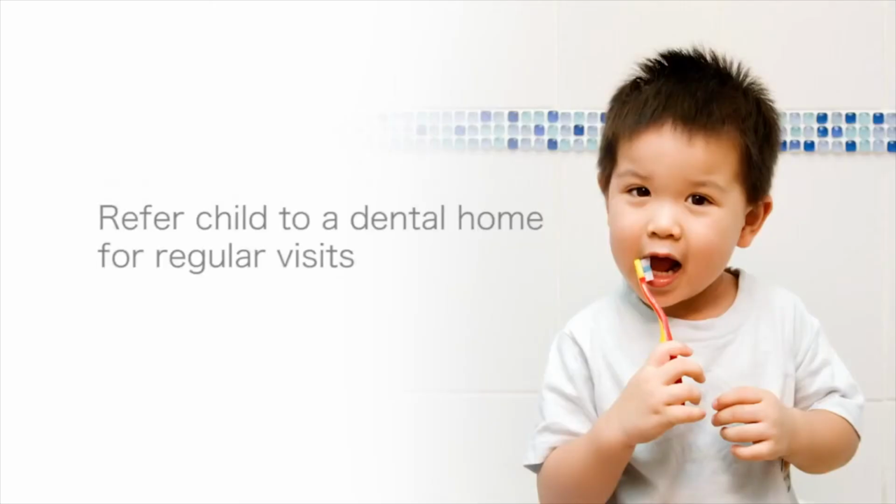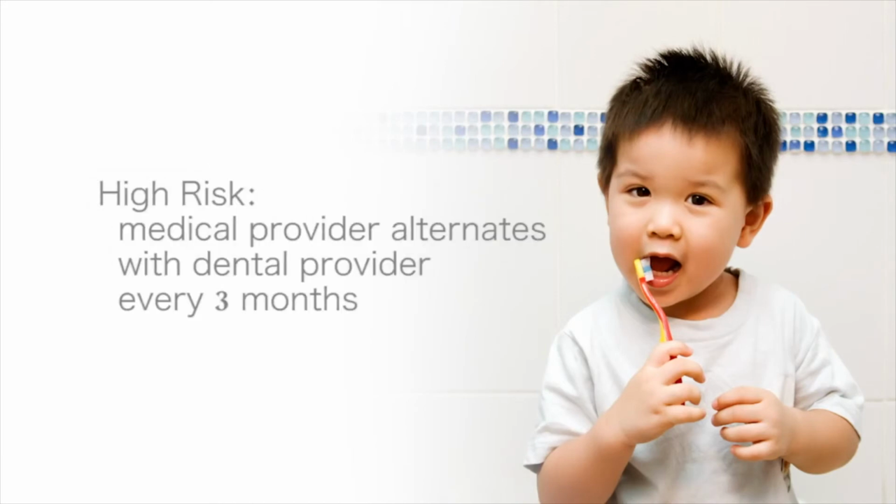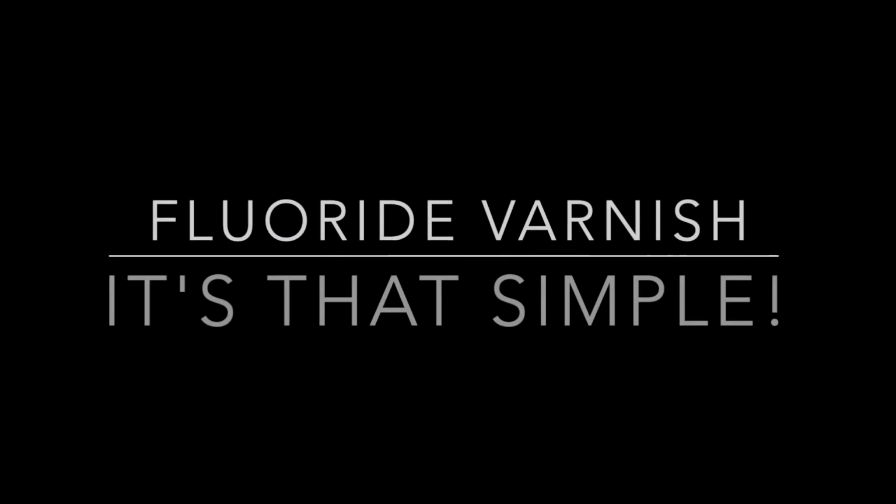The child should be referred to a dental home for regular visits where varnish can be applied at each 6-month visit. If the child is high risk for caries, the medical provider can apply varnish alternating with the dental provider, as these children should receive fluoride varnish every 3 months to prevent caries. Okay, that is how you apply fluoride varnish. One more thing about the aftercare instructions.